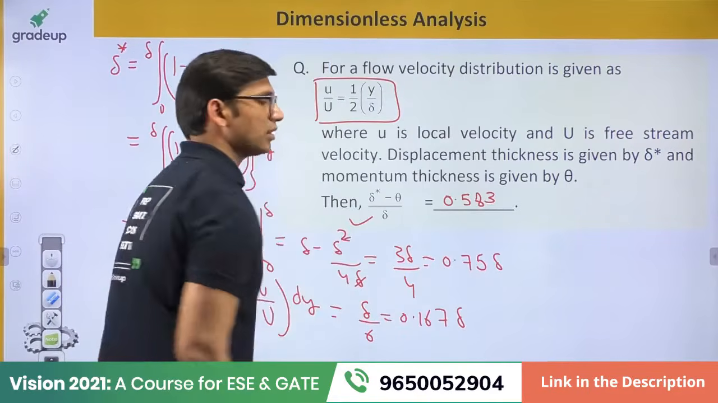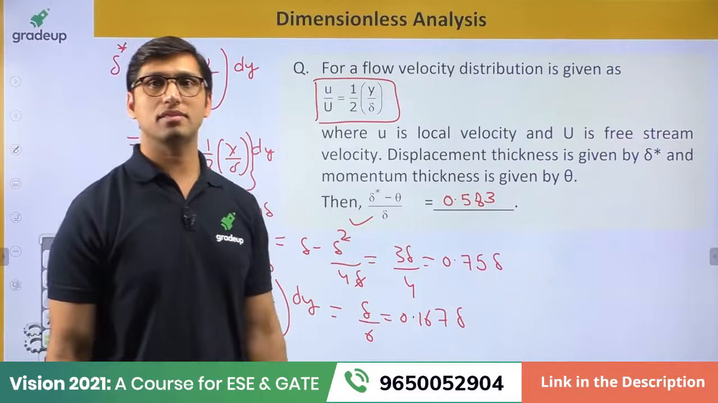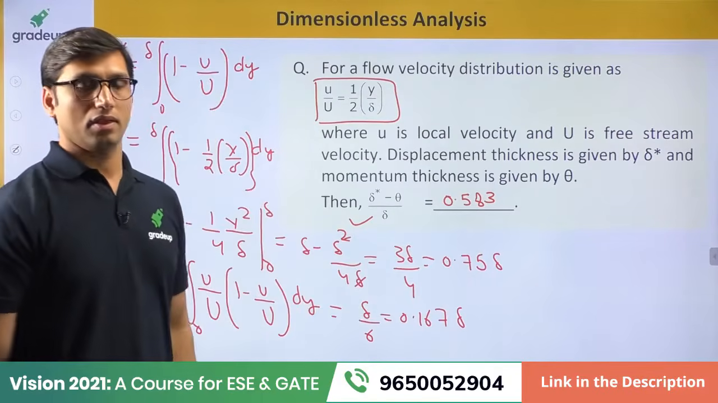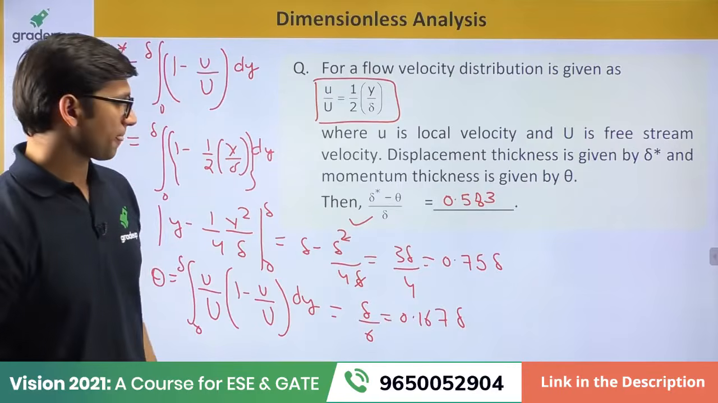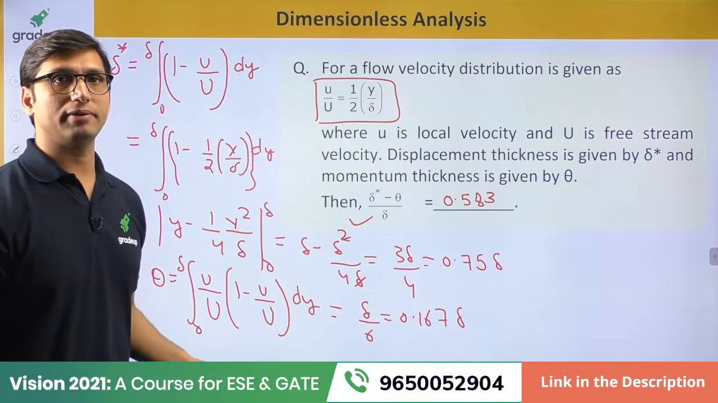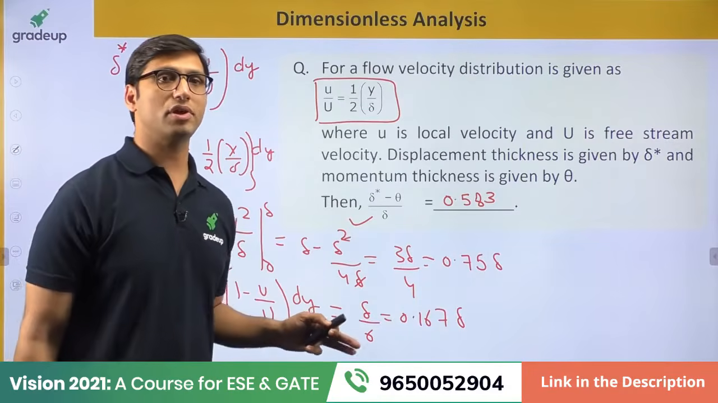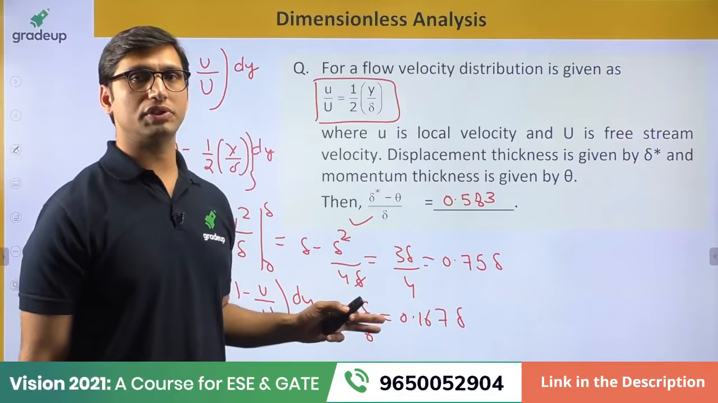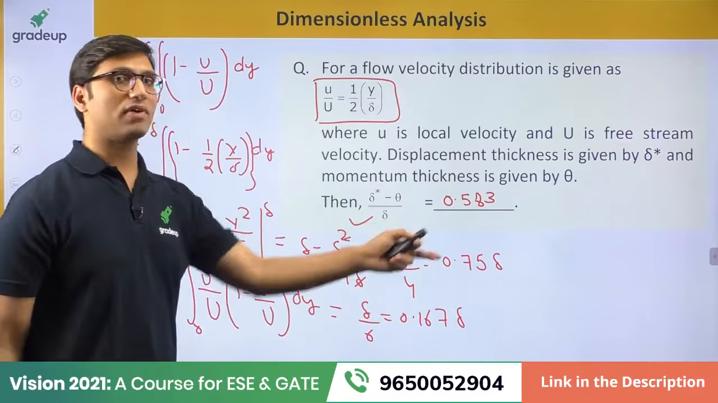Those who have solved the question and got the answer, the correct answer is 0.583 for this question. Okay? Yes, have you solved the question, everyone? Or have you understood the solution? Please say yes or no if you have understood the solution. The answer will be 0.583.